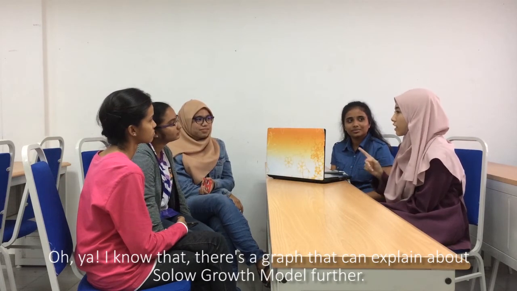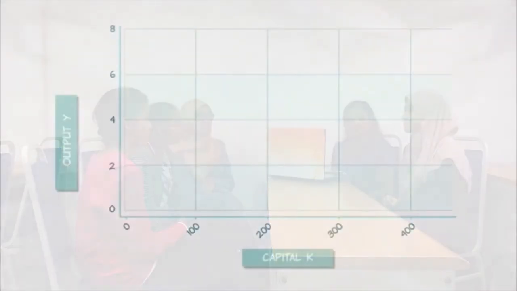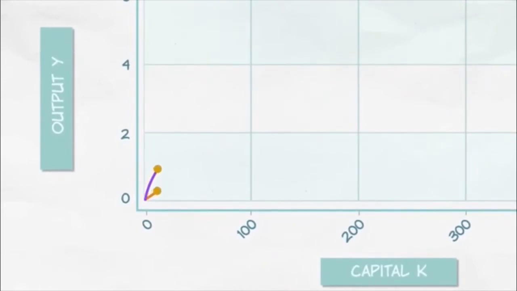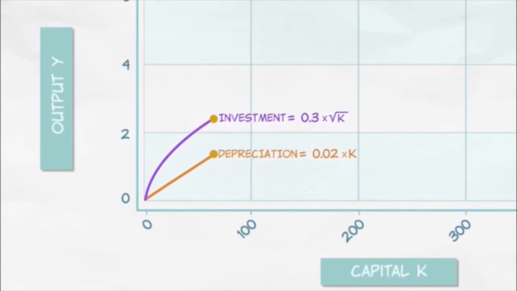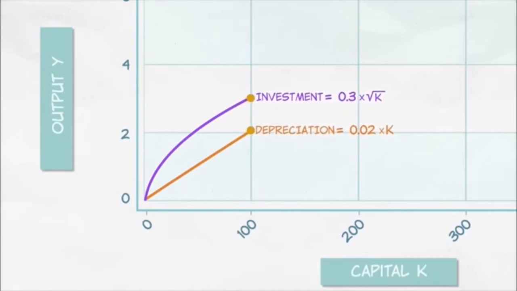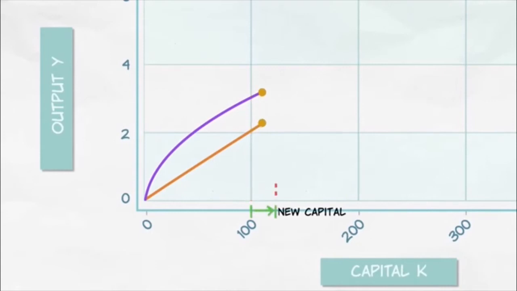I know. There is a graph that can explain the Solow model further. It is like this. Investment is related to depreciation. We can explain investment and depreciation on the same graph. Depreciation is growing, and so is investment. This is when investment is greater than depreciation. That means the capital stock is growing.